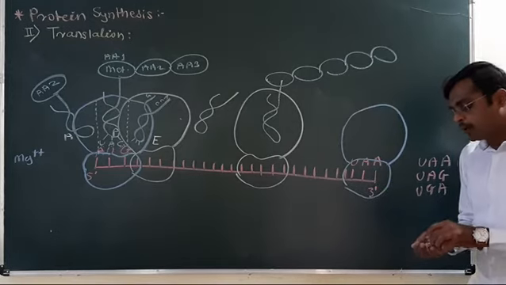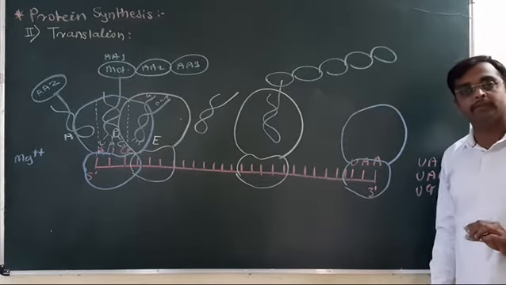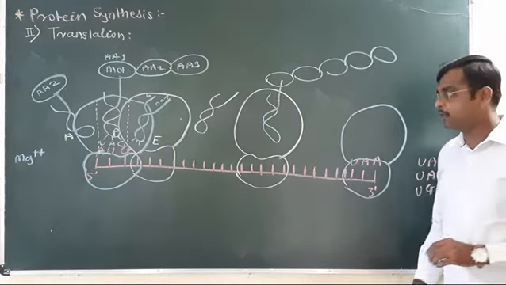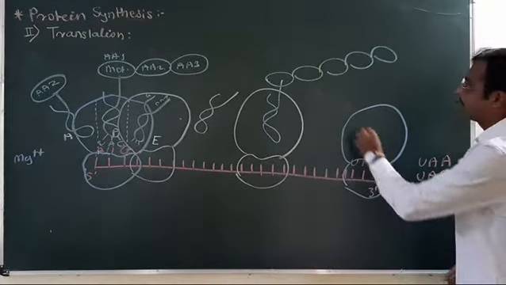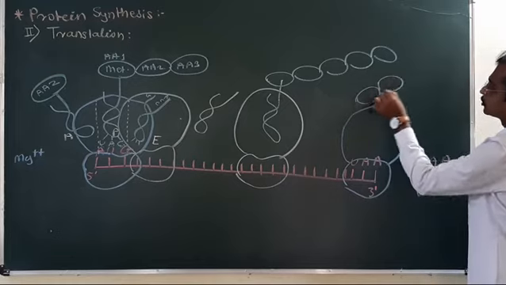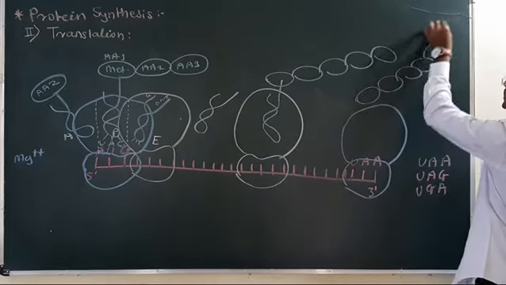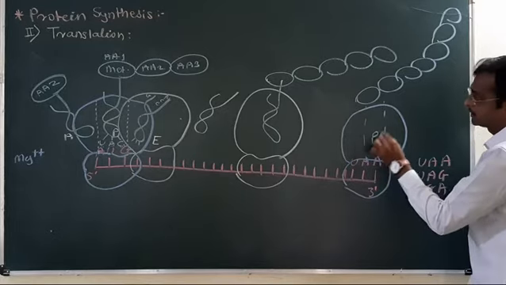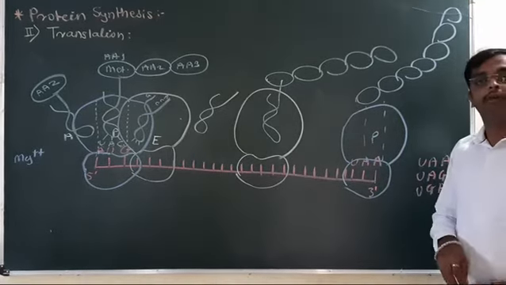UAA does not code for any amino acid. So the polypeptide chain is released from the P site.